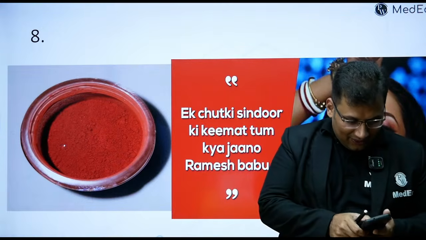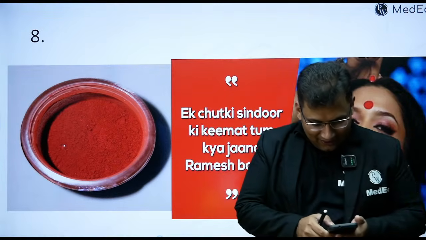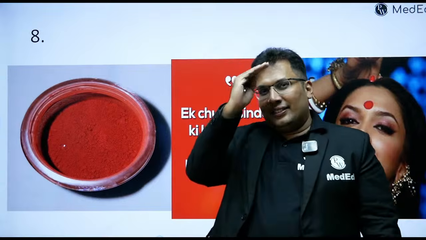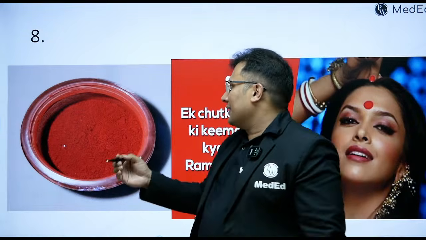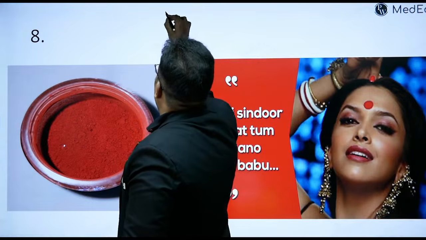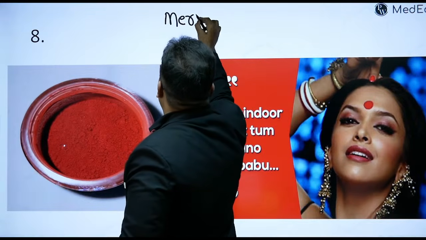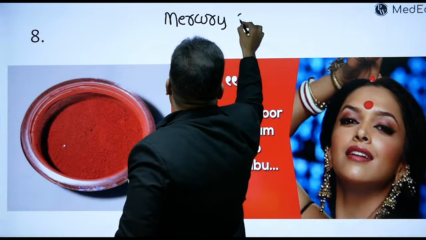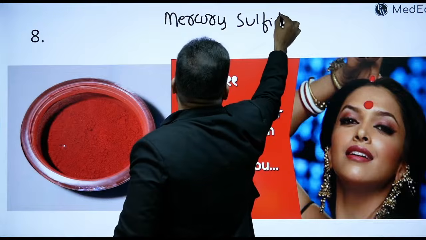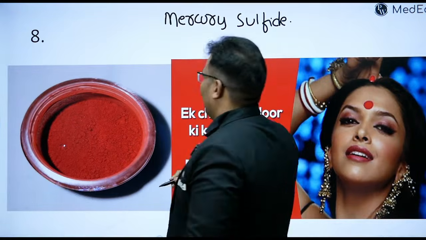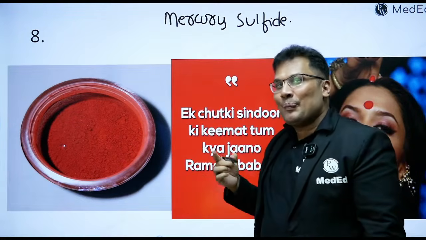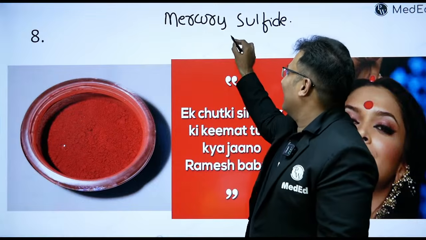Try. Okay. Good answer. So I'm talking about mercury sulfide. Again, clinical features same. What are the clinical features?